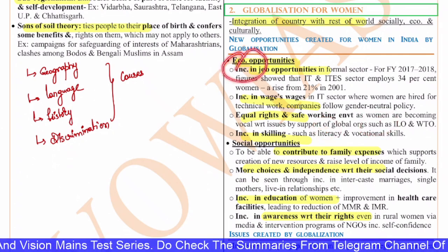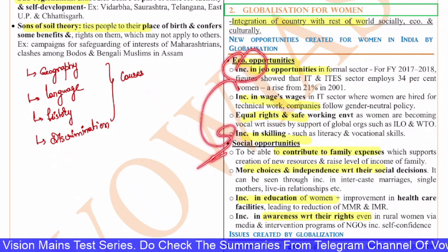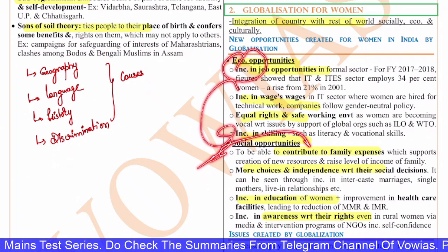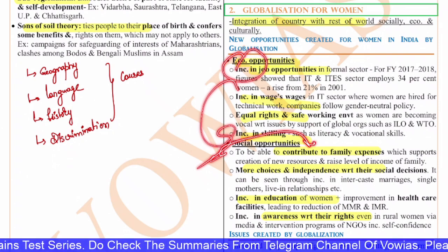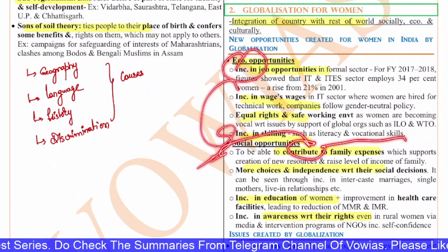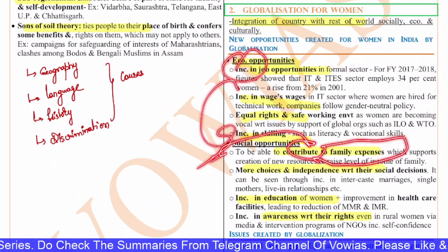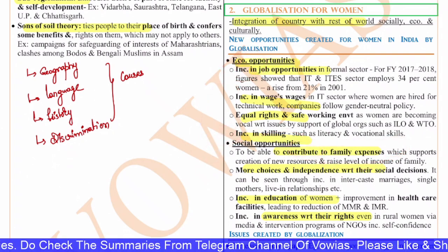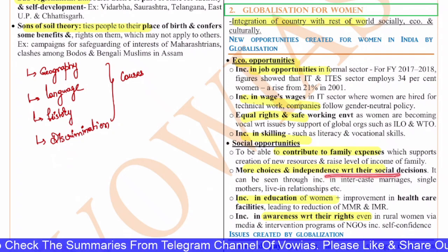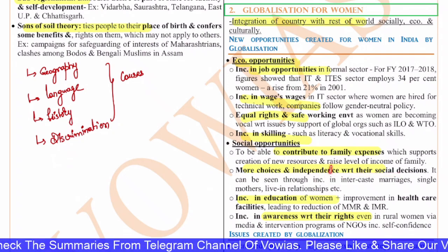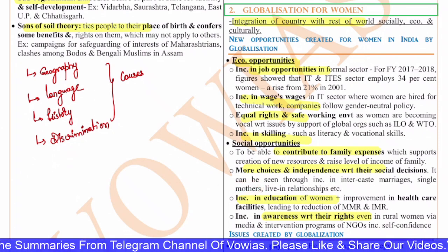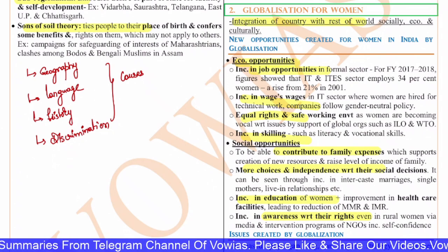Along with economic opportunities, there are also social opportunities. What are the social opportunities? To be able to contribute to the family expenses, which supports the creation of new resources and raises the level of family income at large. More choices and independence with respect to social decisions. That means they can take their own decisions, be it regarding marriage, live-in relationships, or motherhood. So overall, you can say women got more independence with regard to decision making. They can make decisions for themselves.